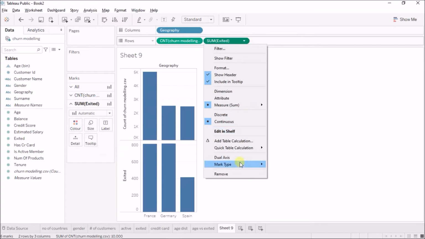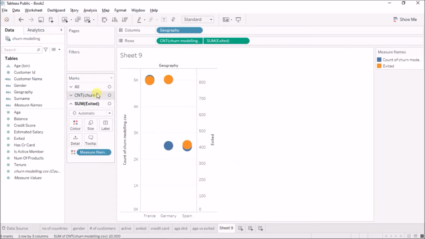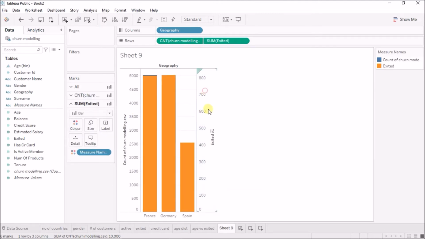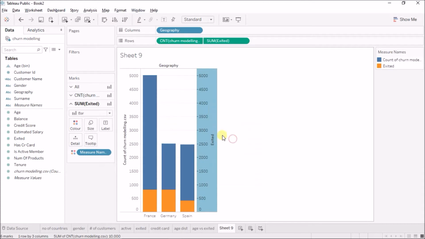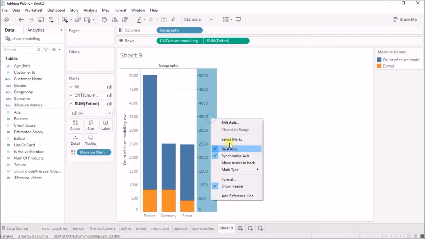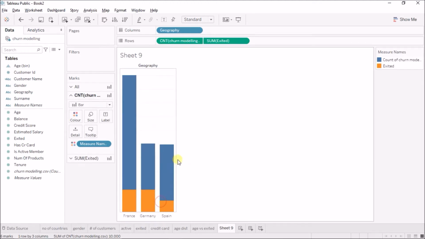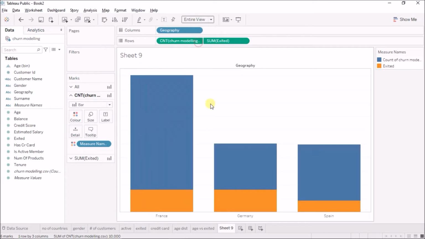So I'll just click here and do a dual axis, and here I'll make it a bar chart. Okay, and I'll also have to synchronize because the exited axis is going from 0 until 800, and the count of the people is going from 0 until 5000. So I'll just synchronize the axis, and I'll also remove the header, and here as well I'll remove the header. I'll make this entire view.